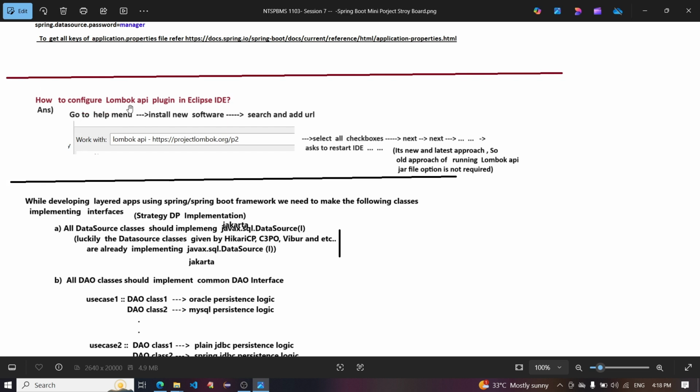How to configure the Lombok API plugin in Eclipse IDE? Answer: go to the Help menu, Install New Software, and add the URL. So this is the URL. Select all checkboxes, next, next, next. Ask to restart the IDE. It's the new and latest approach, so the older approaches of running the Lombok API jar file are not required.